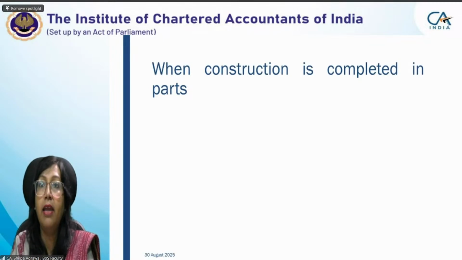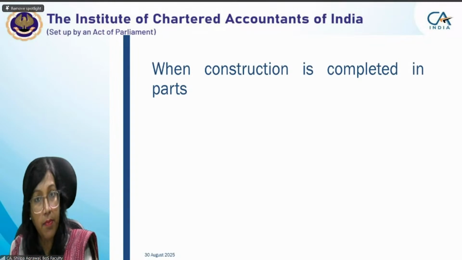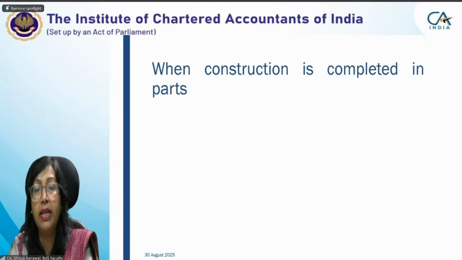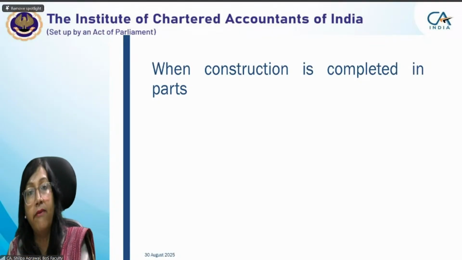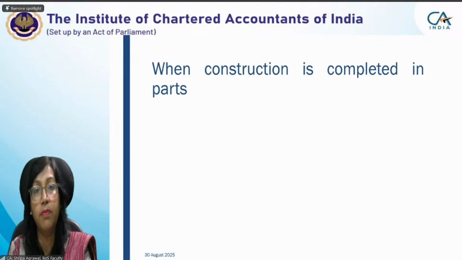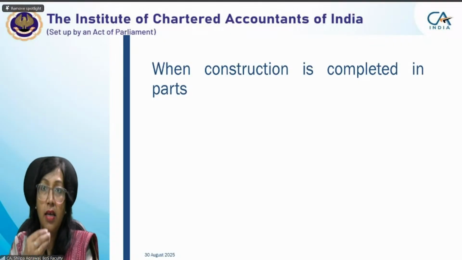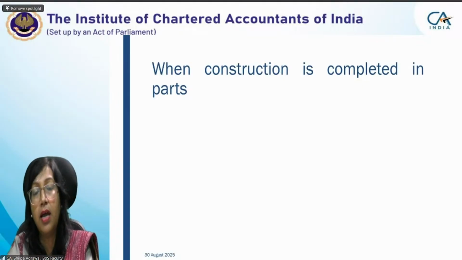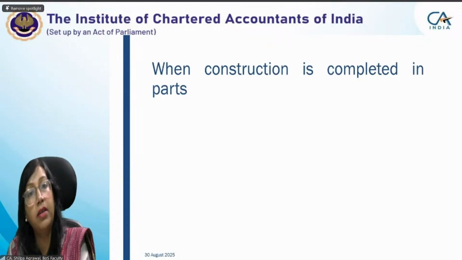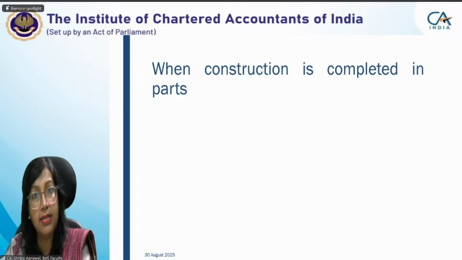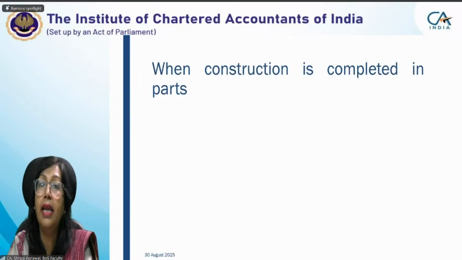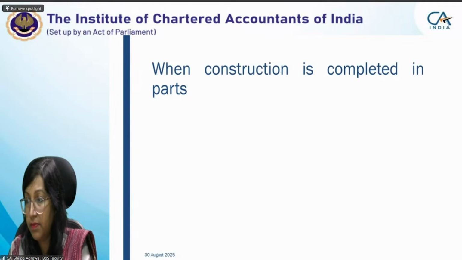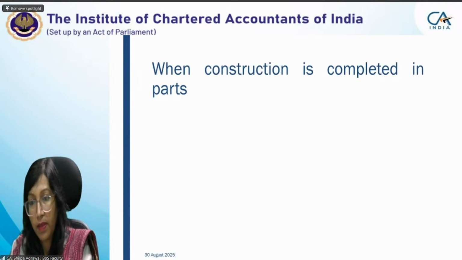However, if I am a builder building a society of 10 towers, and one tower is ready and I have given possession for it, then the capitalization of borrowing cost of that tower will stop. For the other towers, we will continue capitalizing the borrowing cost until their construction is completed and they are ready for the intended use. Okay, is it clear? Yes, ma'am, it's clear.